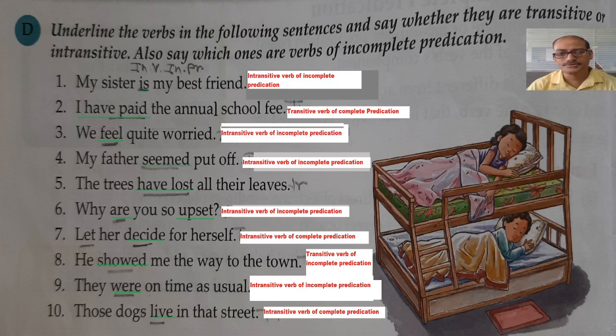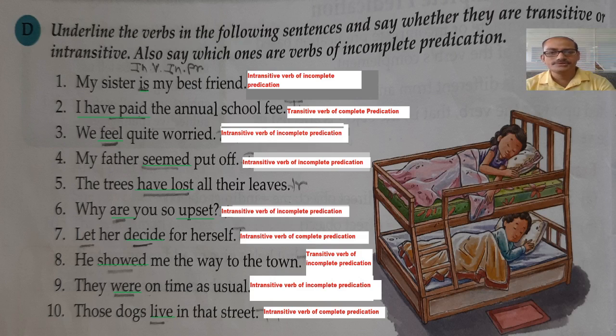Hello students, today's video is devoted to exercise D on your transitive and intransitive verb chapter. So here we'll discuss this particular exercise. Underline the verbs in the following sentences and say whether they are transitive or intransitive. Also say which ones are verbs of incomplete predication.